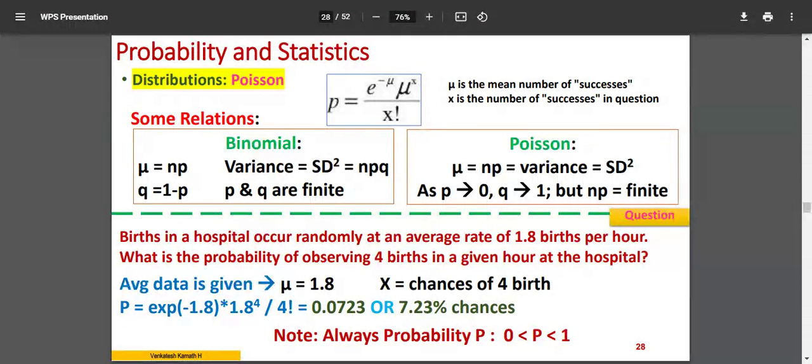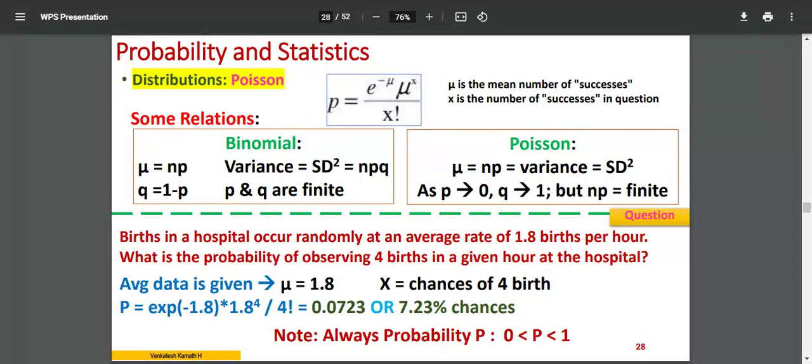How it has come, you need not worry about it. That's the variance. If you require a standard deviation, you have to take a square root of it. NPQ you have to find out, that is variance. Take a square root of that. Remember, P and Q in this case are finite. When you come to the Poisson distribution, P tends to 0, a very small value. Obviously, 1 minus P will be equal to Q. So that is why Q tends to 1, not infinity. Maximum value of probability is 1. So it tends to 1.